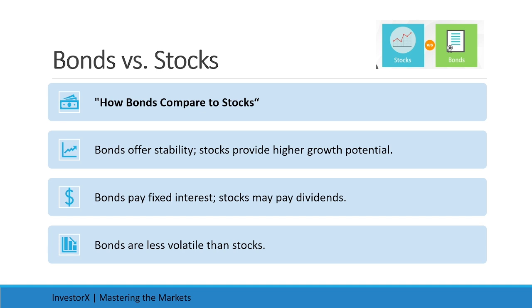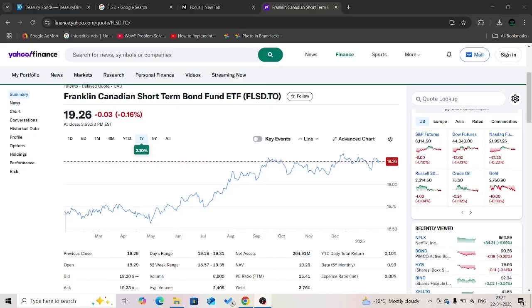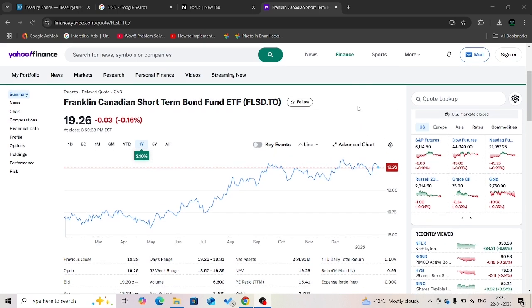Finally, bonds versus stocks comparison. Bonds offer stability, however stocks are well known for providing higher growth potential. Bonds have fixed interest rates and stocks pay dividends. Bonds have lower volatility than stocks. So, let's start with the practical demonstration of how to buy bonds and bond ETFs.